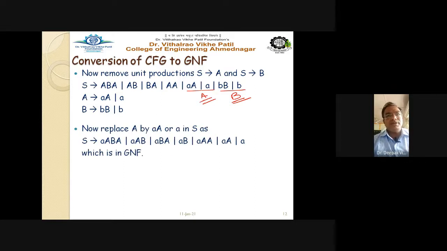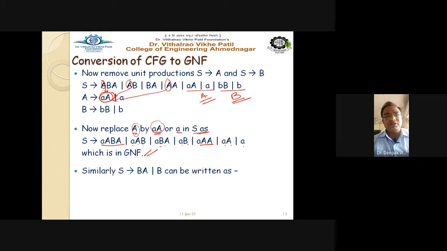Now what we'll do here is replace A by AA or A in S. This particular term will be there in place of your A. This A is to be replaced by this AA, right? So this A is also going to be replaced by this particular term, this AA, right? And so we are getting AABA, AAB, ABA, AB as it is. Okay, so AAB, AAA and AA and A, which are in GNF. So two terms are still remaining here.